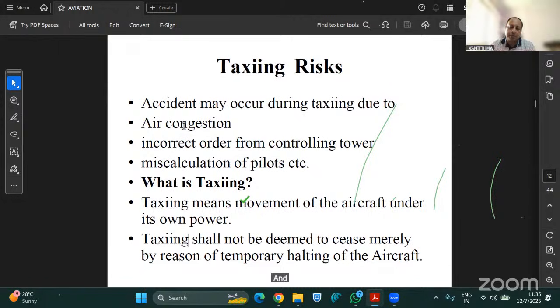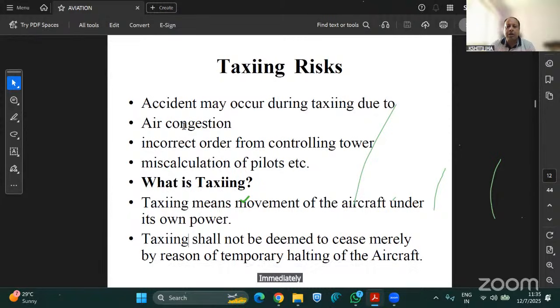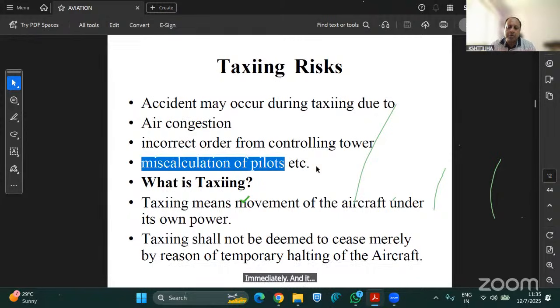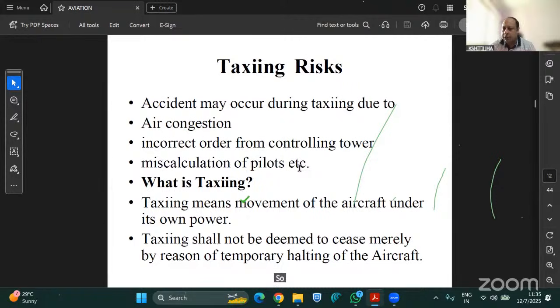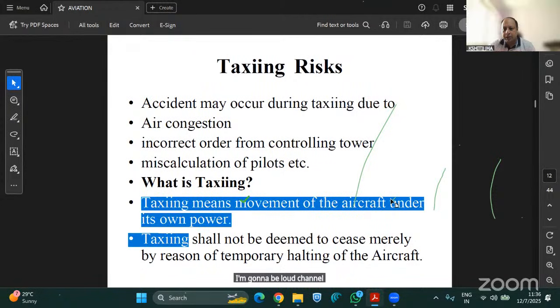As per DGCA rules and the safety procedures, if any damage happens, that aircraft is immediately brought back to the parking bay, passengers are deboarded again, and the aircraft is put in the station for overhauling and repairing of the damage. It can also happen due to miscalculation of pilots. Human errors are always there. So this is it. And taxiing, as I have told you, means movement under its own power.